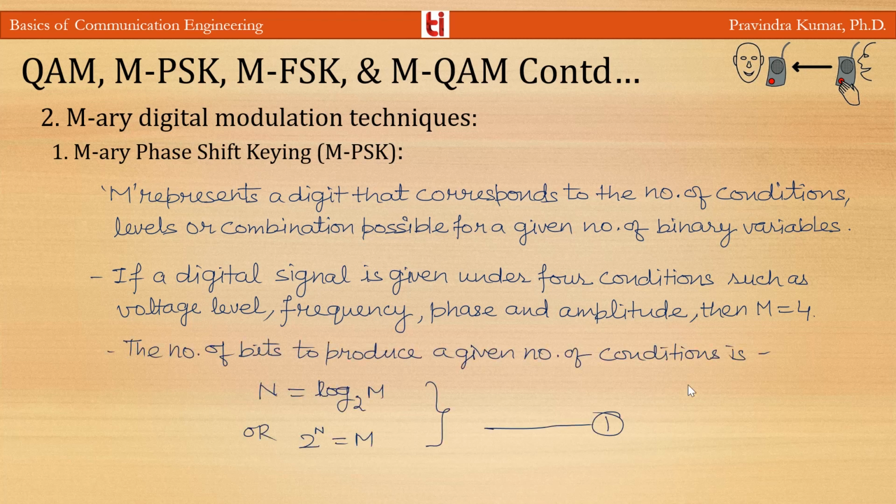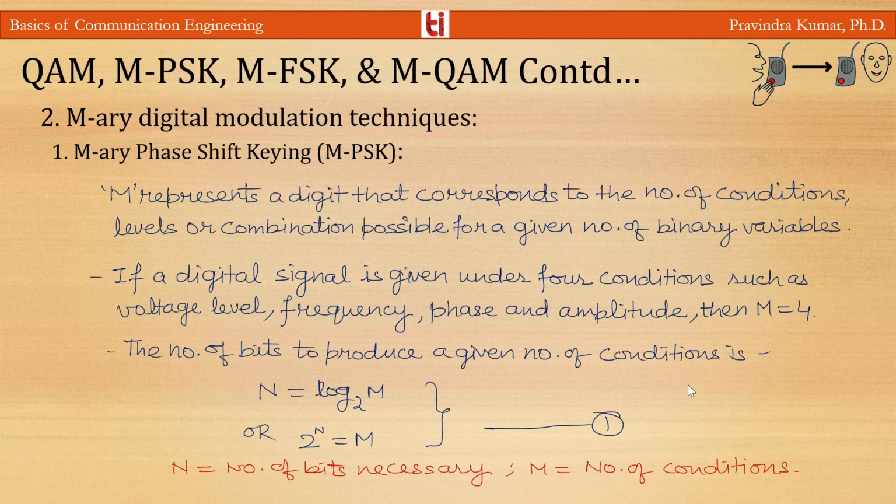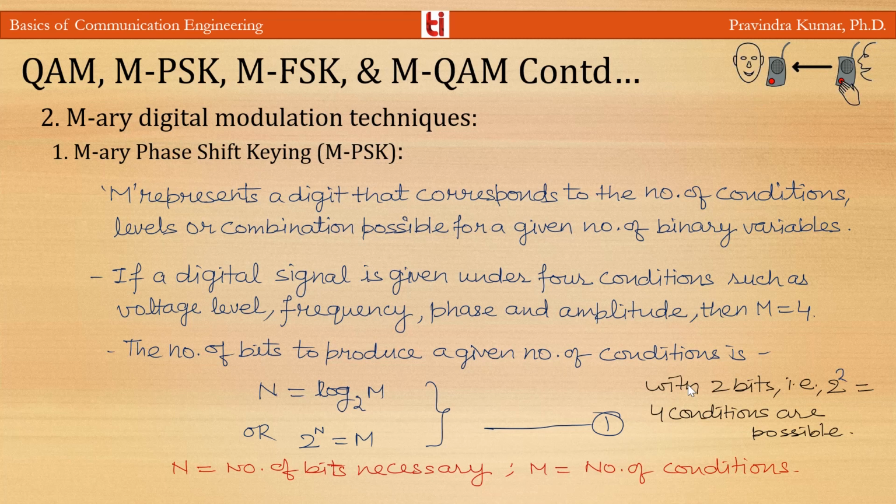n is equal to log base 2 of M, or you can say 2 to the power n is equal to M, where n is the number of bits necessary and M is the number of conditions or levels or the combination possible with n bits. And for example, with 2 bits, 2 to the power 2, 4 conditions are possible.